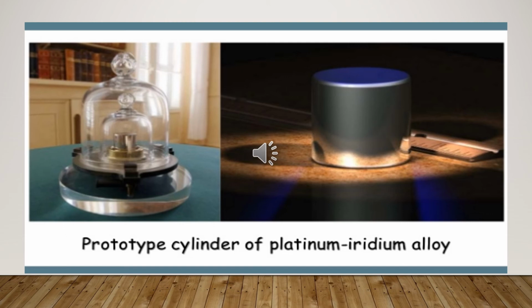On the left hand side you can see a glass container. Basically, that cylinder is carefully preserved, keeping all atmospheric conditions in mind. The glass cylinder you can see is with controlled pressure, temperature, and all the atmospheric conditions.